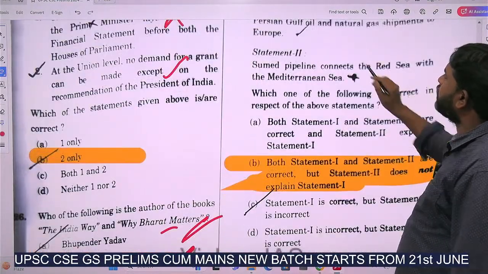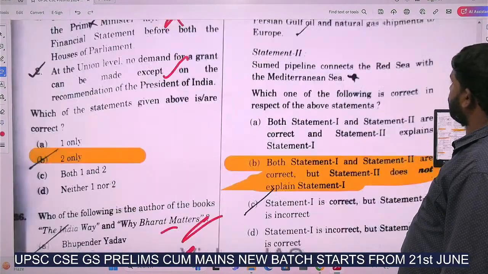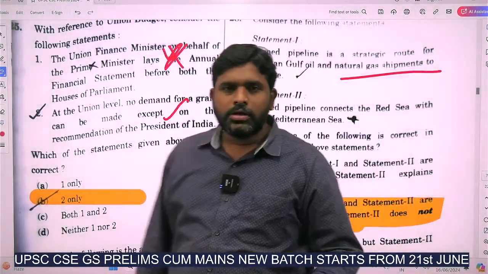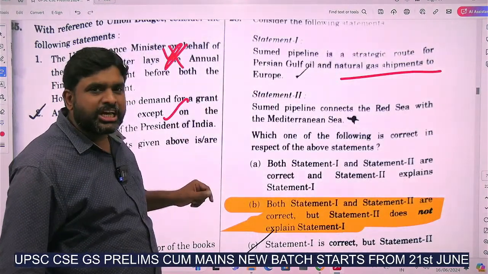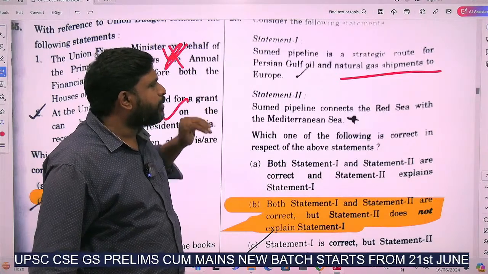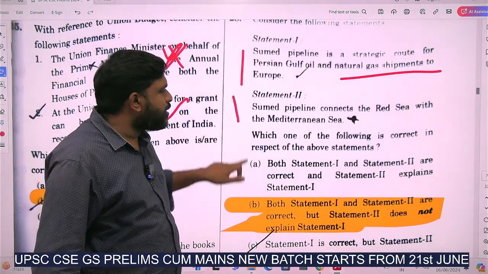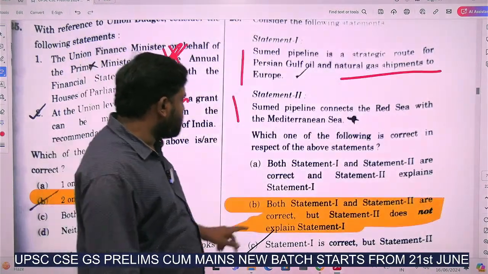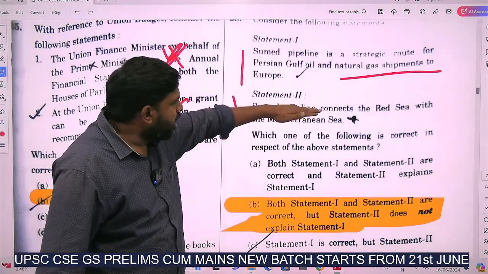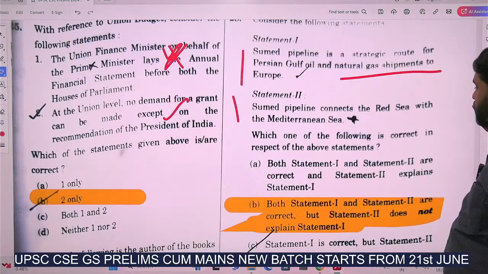Suez pipeline is a strategic route for Persian Gulf oil and natural gas shipments to Europe. The Suez pipeline connects the Red Sea with the Mediterranean Sea. Hence, both statements are correct, but statement 2 does not explain statement 1. Individually, each statement is correct. The answer is B for this pipeline. This is a current affairs question.